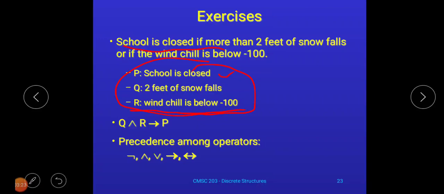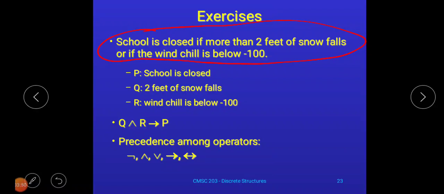So we have removed that keyword while mentioning it in simple form. How many statements can we form from this? Three statements. First is school is closed, denoted by p. Second is the 2 feet of snow falls, denoted by q. And finally the wind chill is below 100, denoted by r.